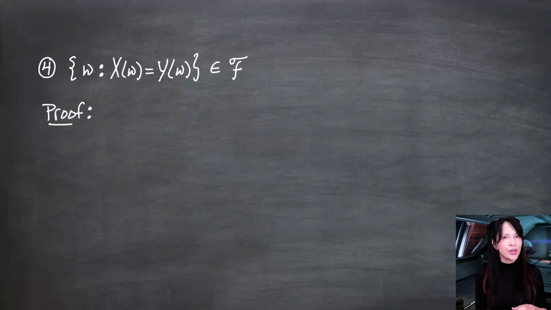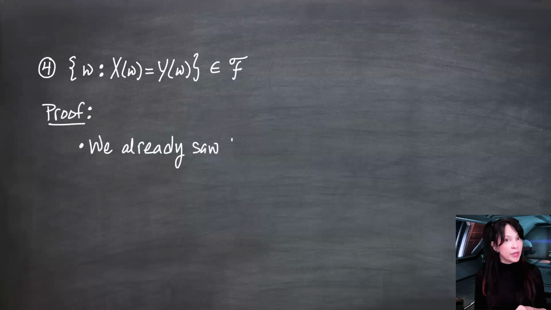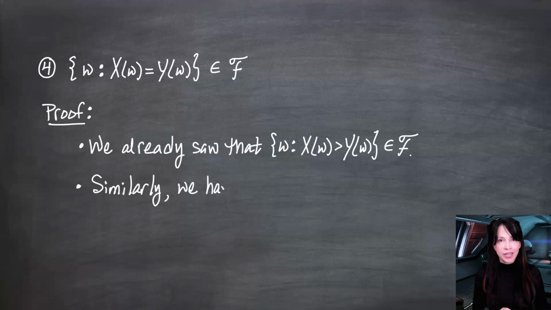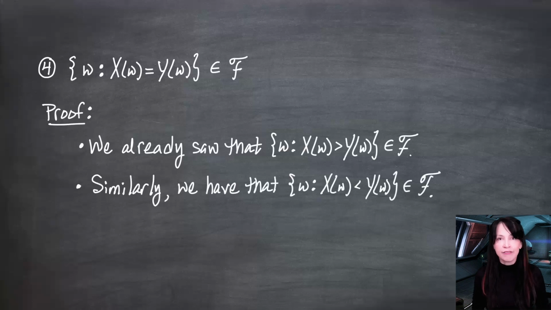Now, we already showed last time that the set of omegas for which x of omega is strictly greater than y of omega is in F. That was in the previous video. Similarly, the set of omegas for which x of omega is less than y of omega also has to be in F. Just rename the variables. There's really nothing different going on here.